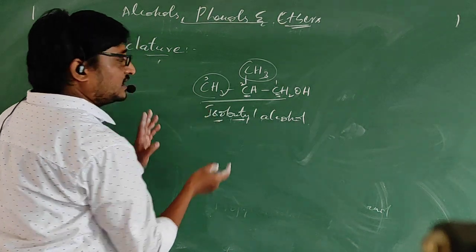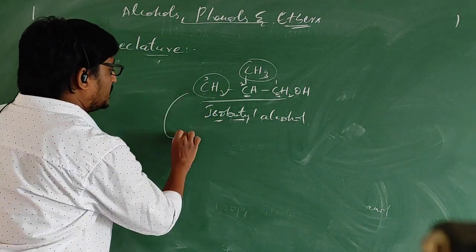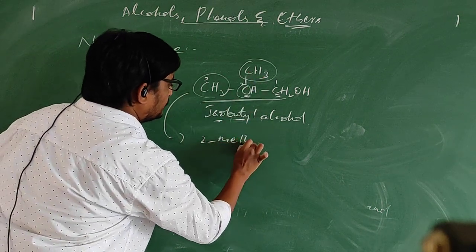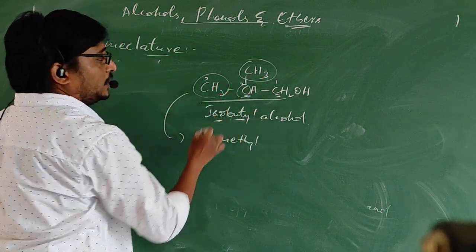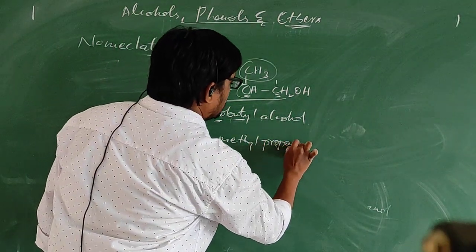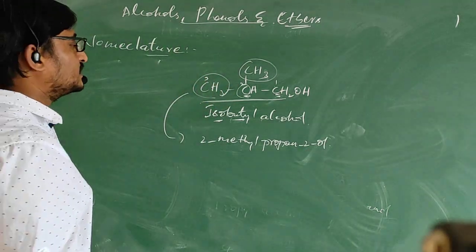So right to left is correct. At the second carbon there is a methyl, so 2-methyl. The longest chain contains 3 carbons, propane, so 2-methylpropan-2-ol, or propanol also we can write. So this is the IUPAC name.